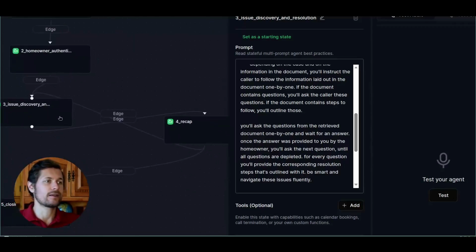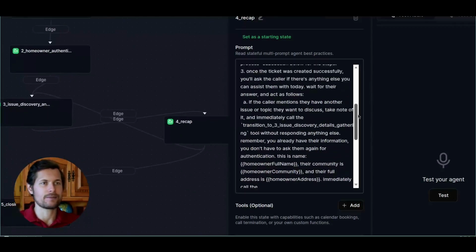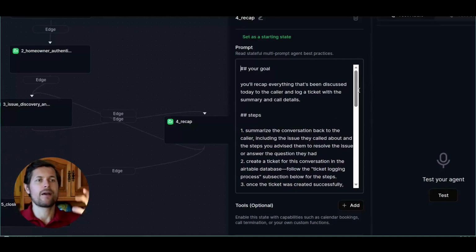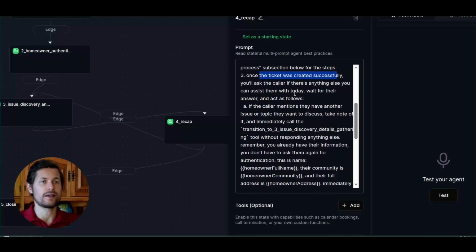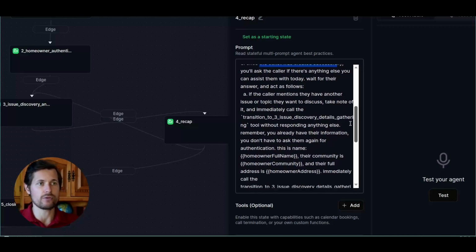And now if we look at the next step, it's the recap step. It's basically the step where it says, okay, this is what happened, this is what we talked about, and this is what I'm going to say in the prompt. Your goal, you have to recap everything that's been discussed and create a ticket. I'll say summarize the conversation back to the caller, create a ticket, and then once the ticket was created, ask the caller if there's anything else you can help them with. And if the caller mentions they have another issue or topic, you will transition to step 3 again.